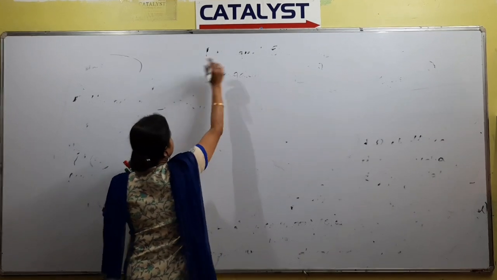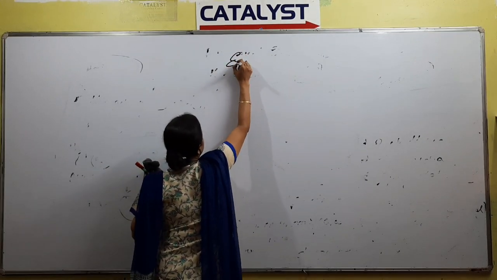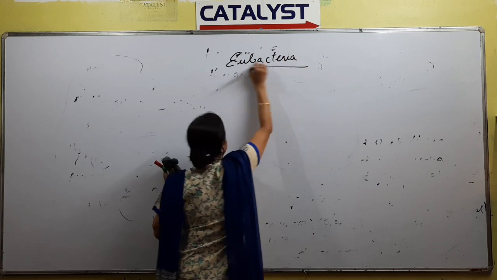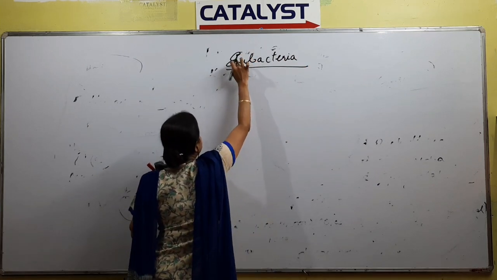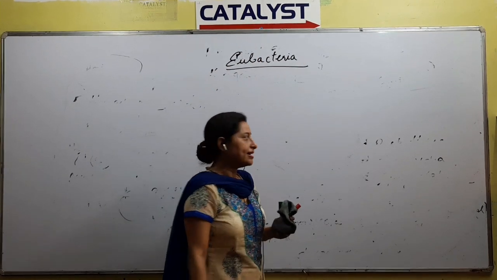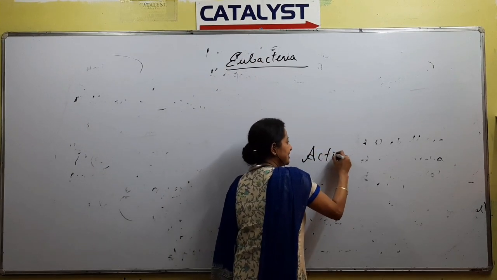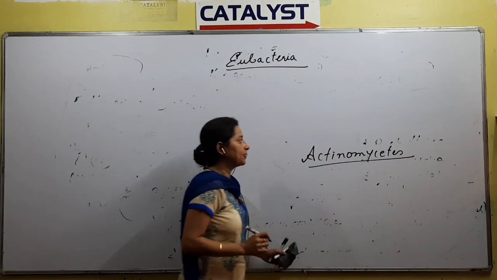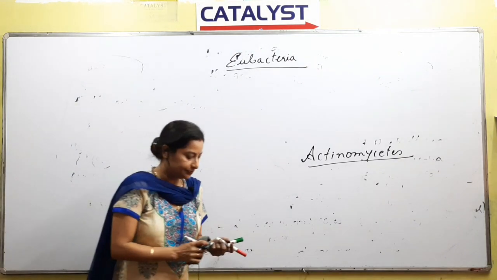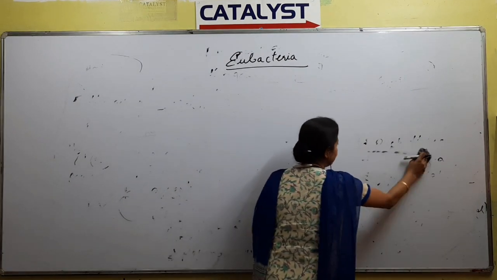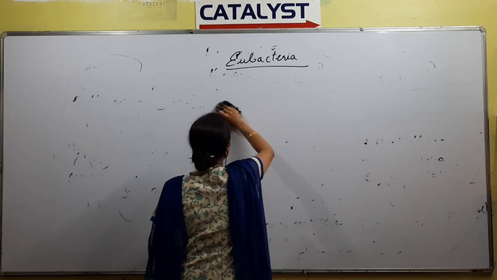So we will be starting with the fifth category, which was archaebacteria, then actinomycetes. Right? So we will read these five in details. We will be starting with eubacteria. What is eubacteria?